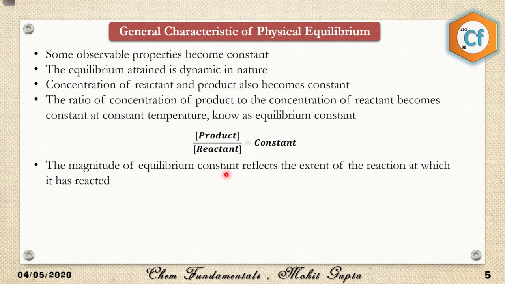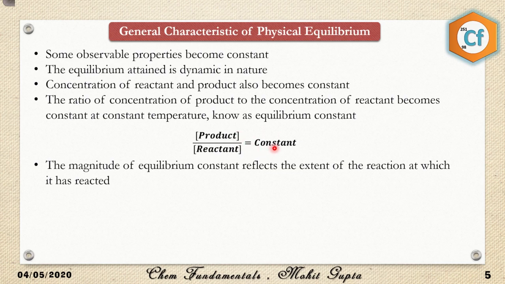The magnitude of the equilibrium constant reflects the extent of the reaction which has been achieved. Whatever constant value we get, we can find out the extent of the reaction, whether the reaction is in the very starting state, whether it is midway, or it is about to complete. If the value of the equilibrium constant is high, it means the product is in maximum amount, which means the reaction is about to complete.